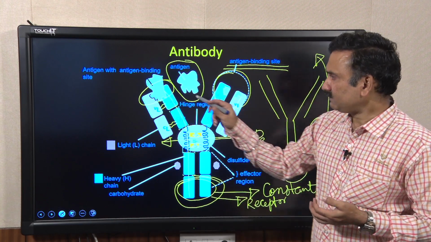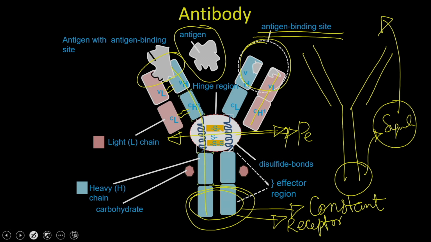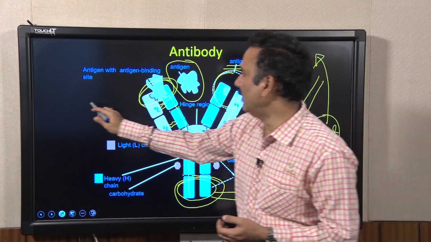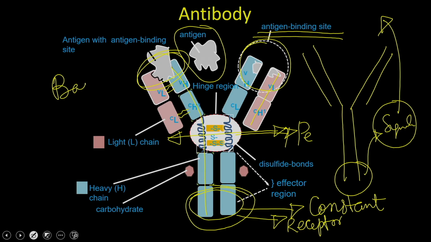Apart from that, because the antigen is binding to this antigen binding site, it is not allowed to move around. For example, if you have a bacteria which could be dangerous for the host, bacteria cannot replicate unless they are freely moving. So, the bacteria is going to bind to this particular region of the molecule, and as a result the bacteria is going to be sequestered into a very small area.